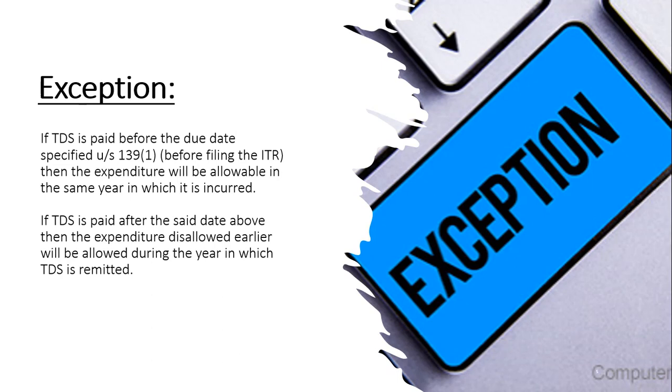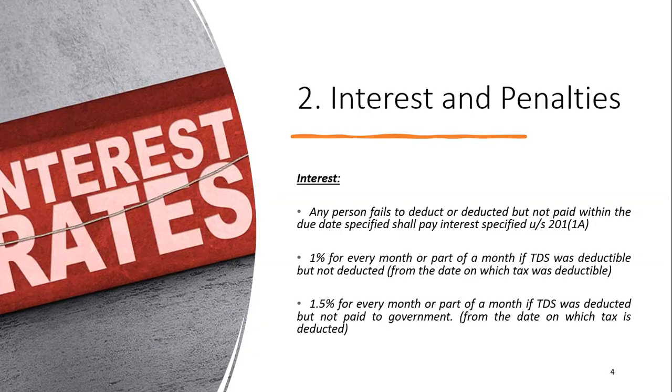So here comes the next consequence, interest and penalties. The first consequence is disallowance of an expenditure by the assessing officer. The second consequence is interest and penalties. What if a person fails to deduct, or deducted but did not pay to the government within the due date specified, then he has to pay interest. So what is the rate of interest specified in the Act? Government has specified two types of interest rates for two consequences.